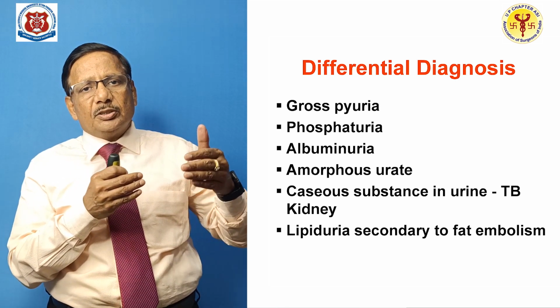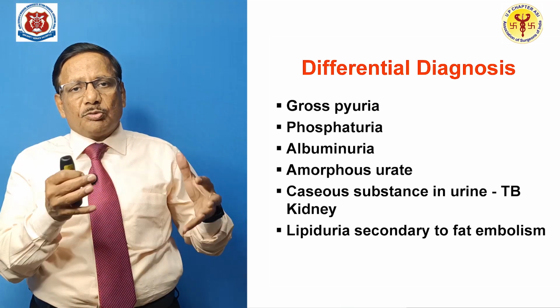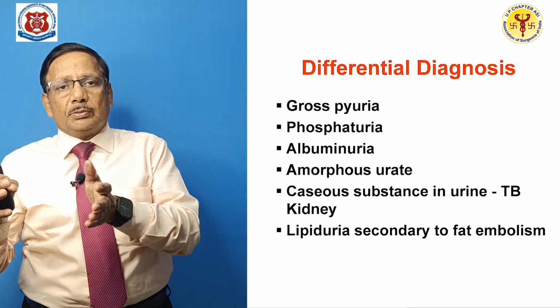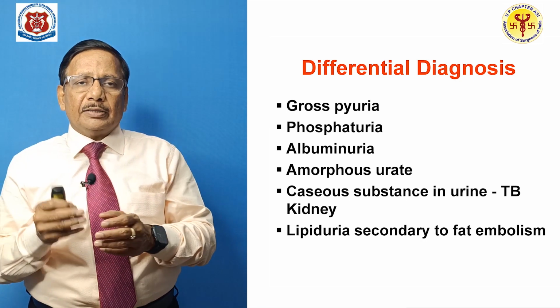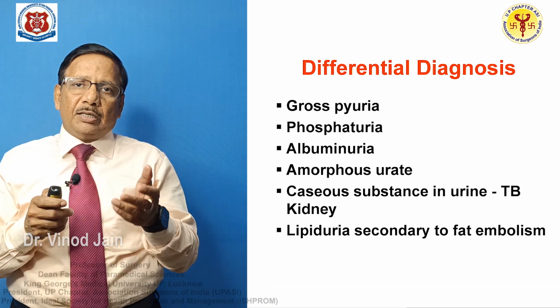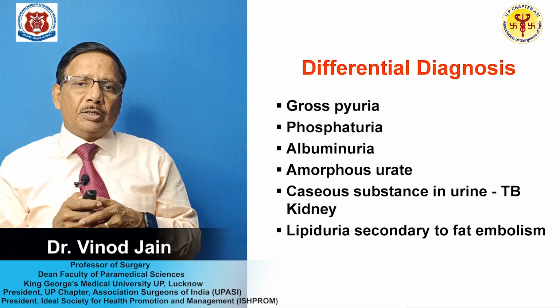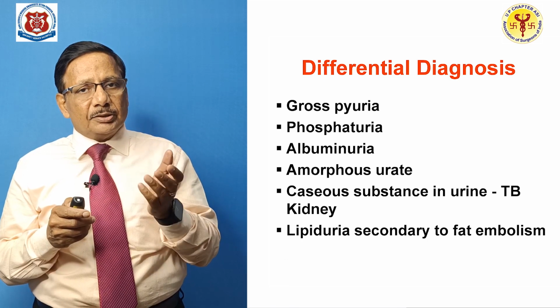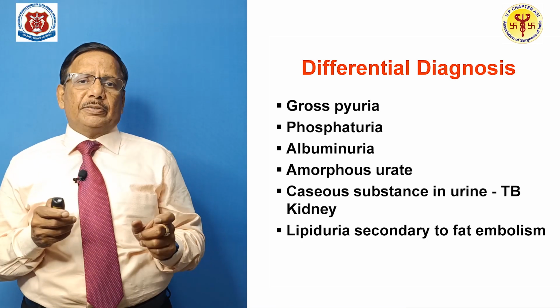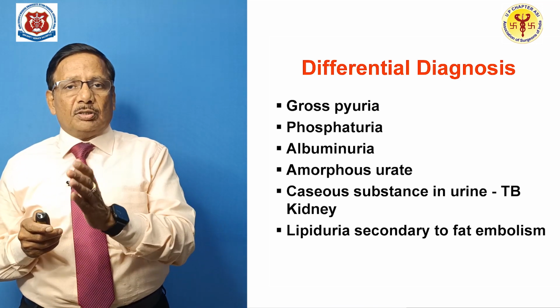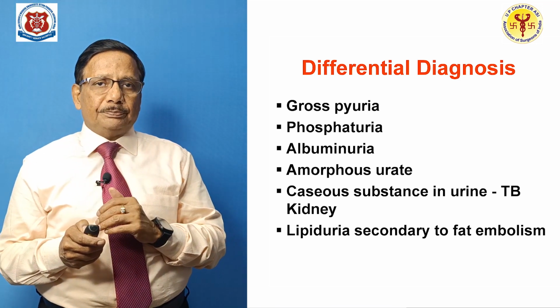Then sometimes the renal tuberculosis, the caseous necrosis that bursts into the collecting system, and that whole of the tubercular pus passes through the urine, and that is due to tuberculosis. Sometimes the lipiduria secondary to fat embolism, of course that is rare, but that can give rise to white colored urines. You have to really investigate whether we are dealing with chyluria or other causes of white colored urine.